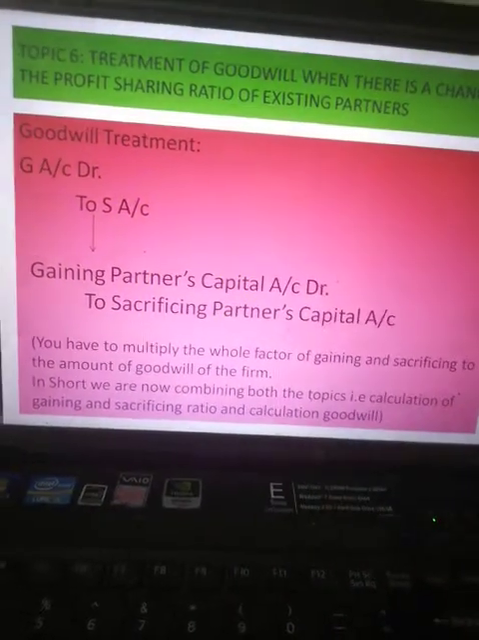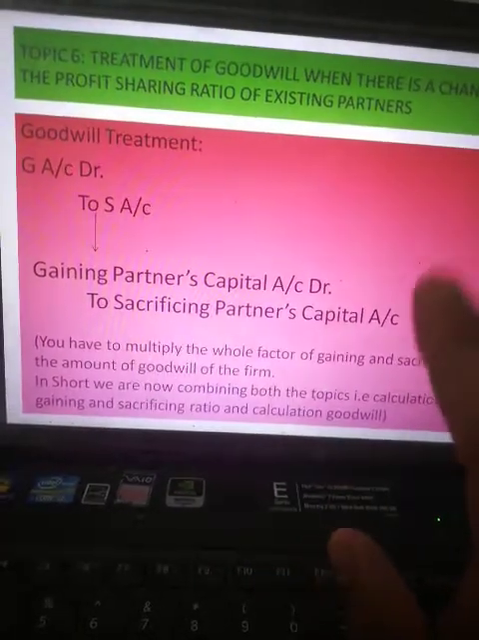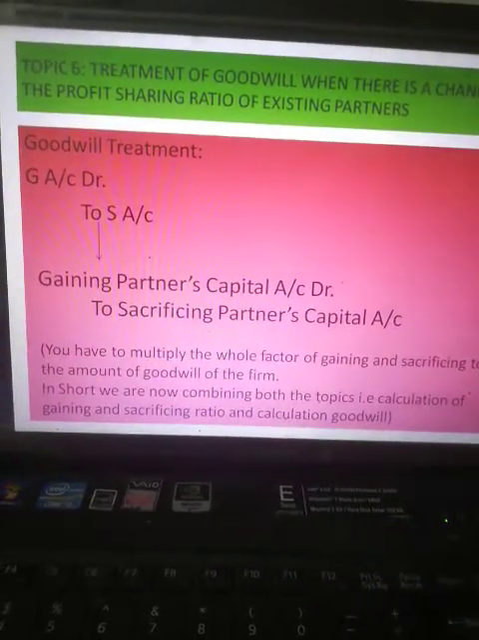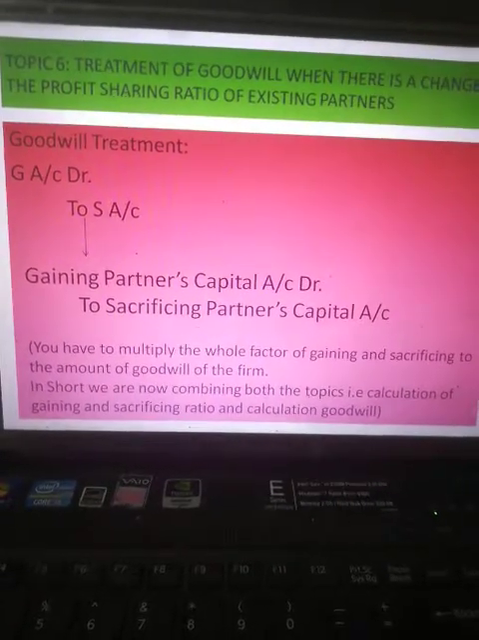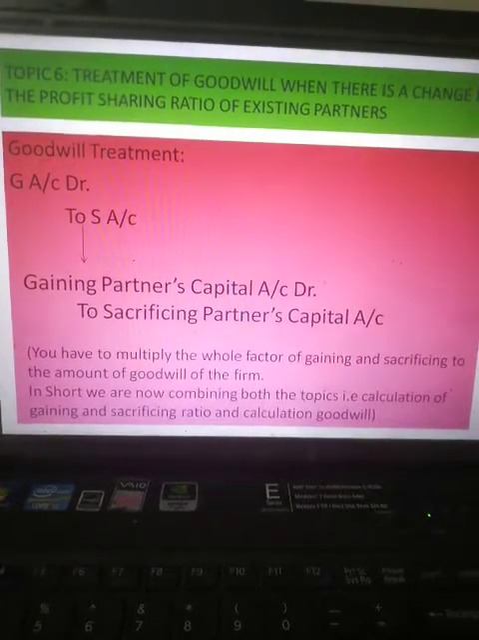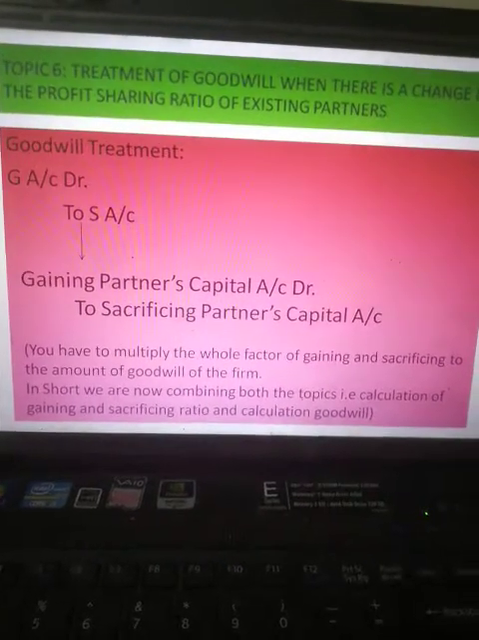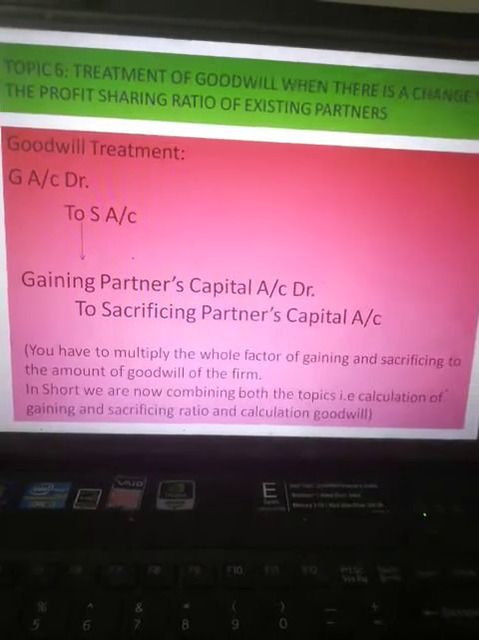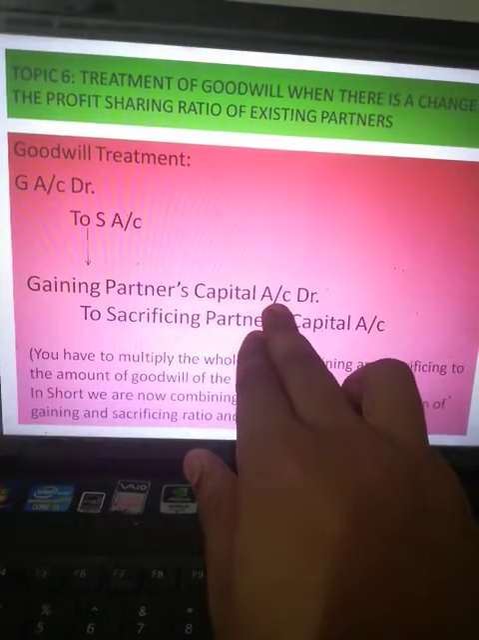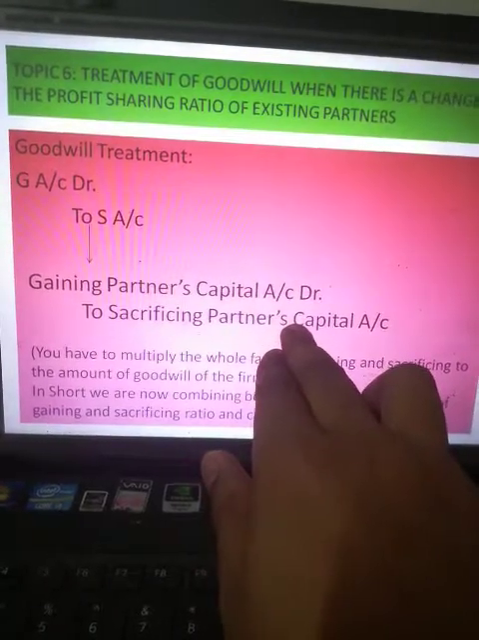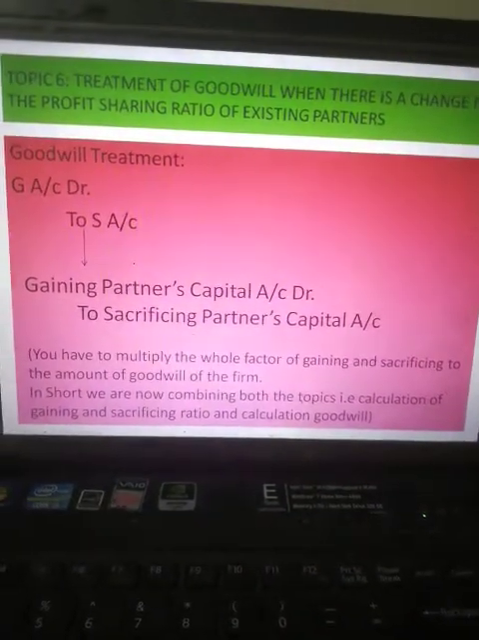Class, in short, what I have done is I have combined the first calculation that we calculated on the first slide, that is of gaining and sacrificing ratio, along with the goodwill calculation part. We have combined these two things. So first we have to find the gaining sacrificing ratio, then we have to calculate our goodwill, and multiply that ratio to get the amounts. The partner who will gain will get the debit in the entry, and the partner who is sacrificing will be credited in the entry. Alright, so let's move further.